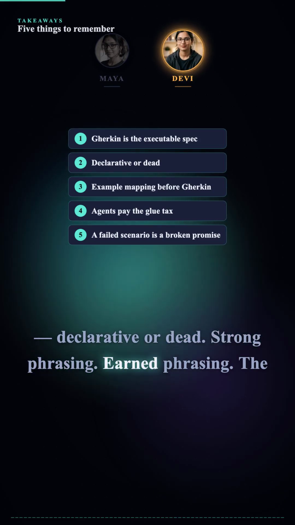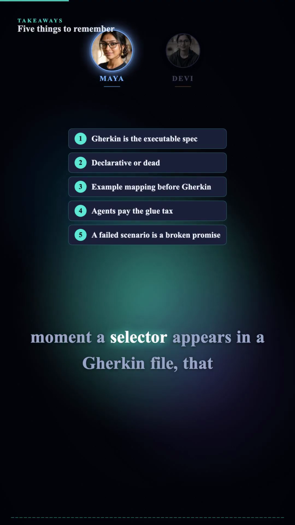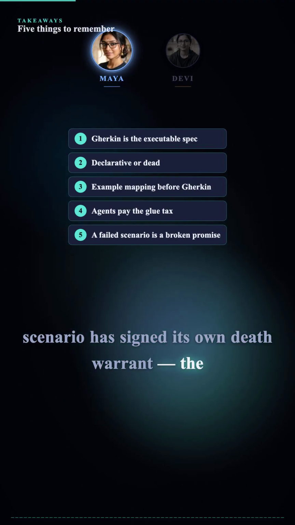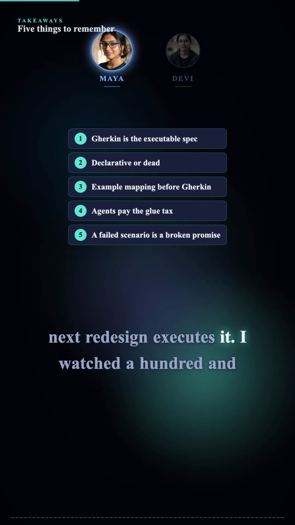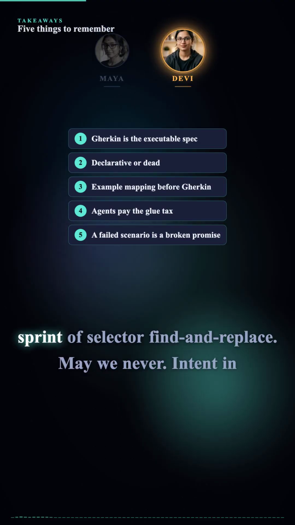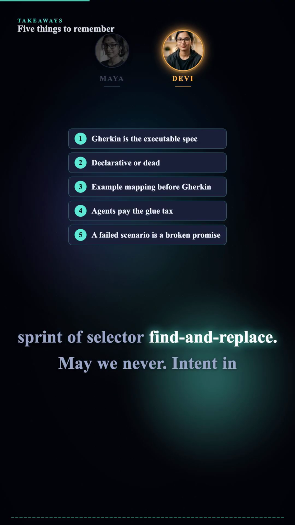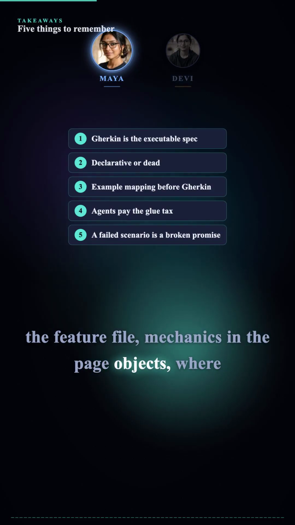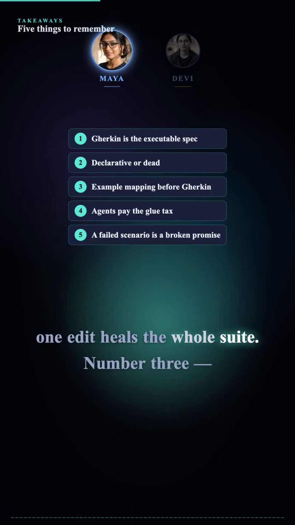Strong phrasing. Earned phrasing. The moment a selector appears in a Gherkin file, that scenario has signed its own death warrant. The next redesign executes it. I watched 180 of them die in one rebrand, remember? A sprint of selector, find and replace. Maybe never. Intent in the feature file, mechanics in the page objects, where one edit heals the whole suite.